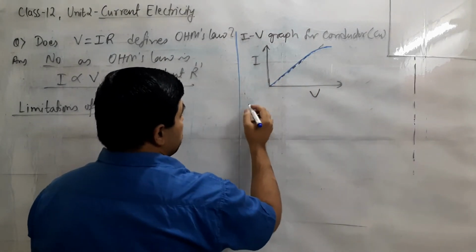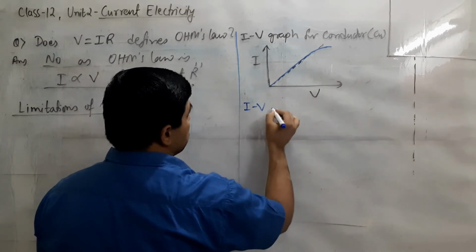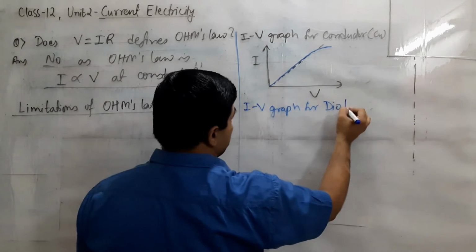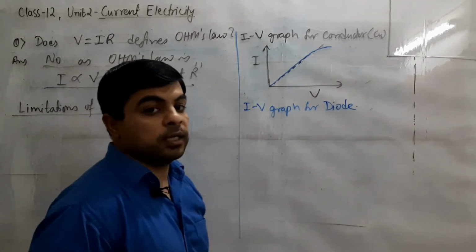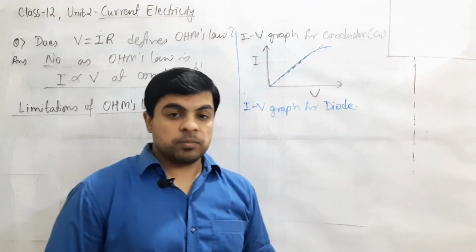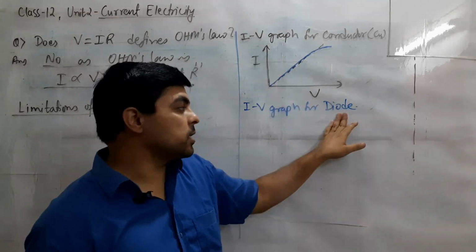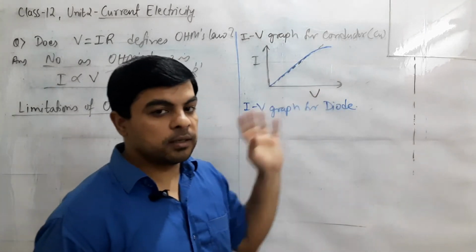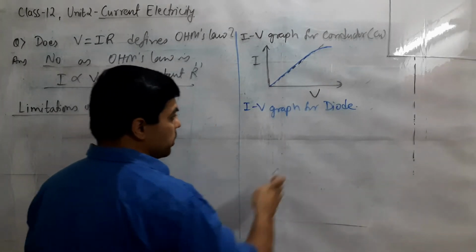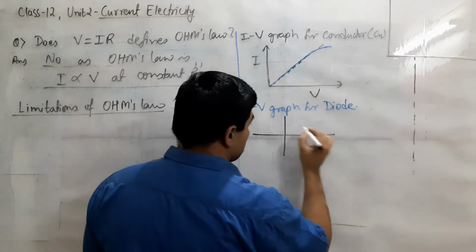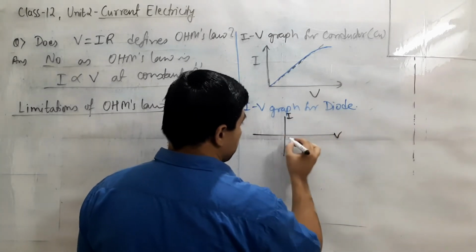Then another factor, the IV graph for a diode. This is again a very important device which we use in our electronic devices. Nowadays most devices contain this device. Later on we will discuss it in the last unit, not here in detail, but we have a graph for I and V for this material like this.